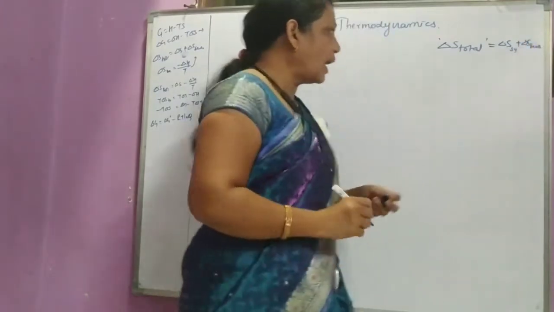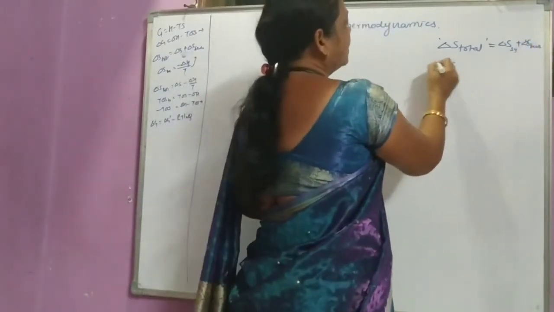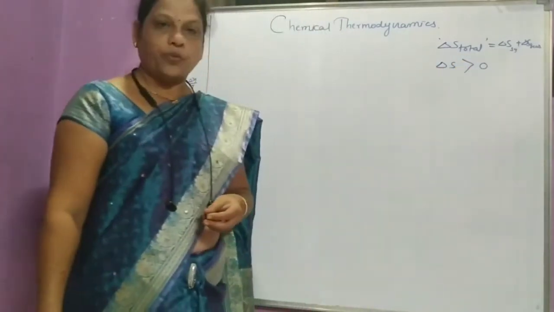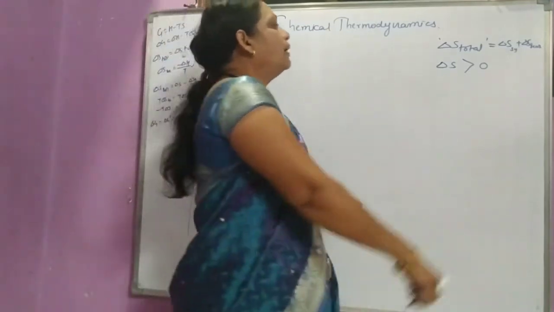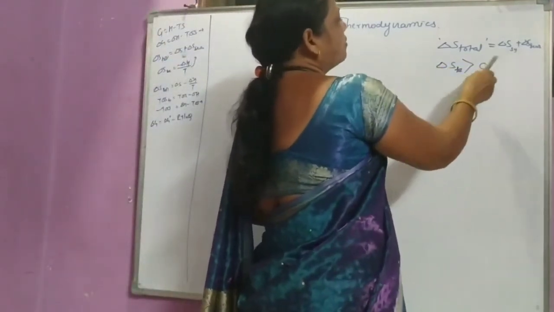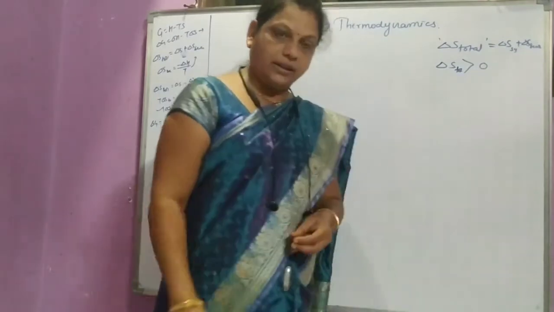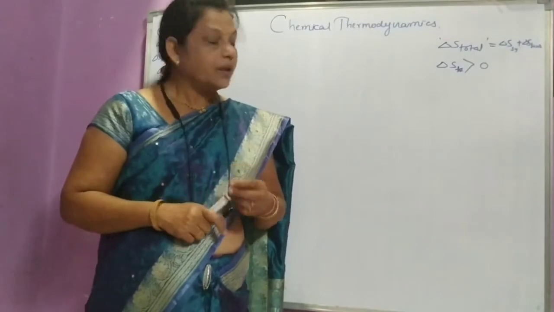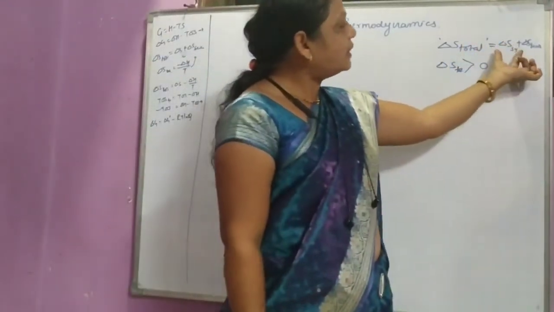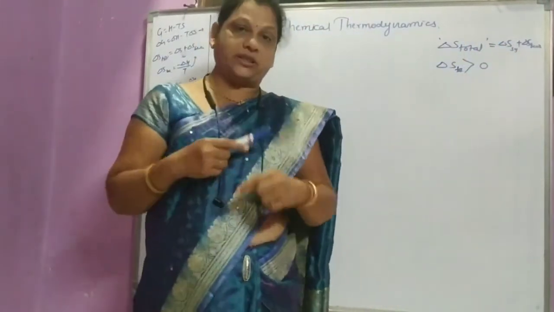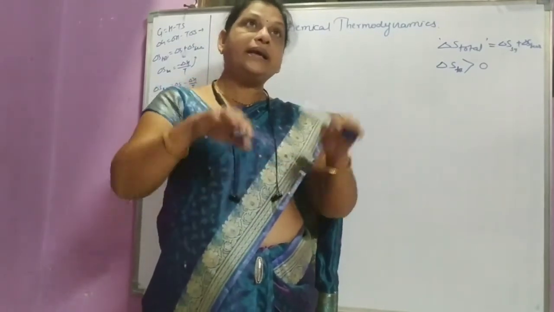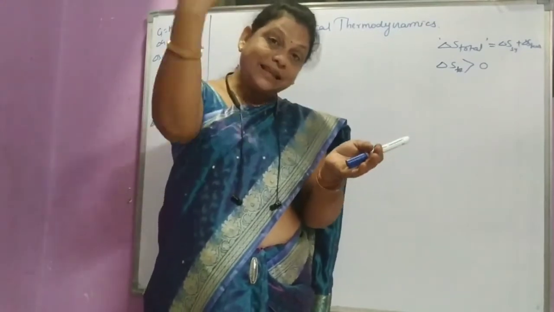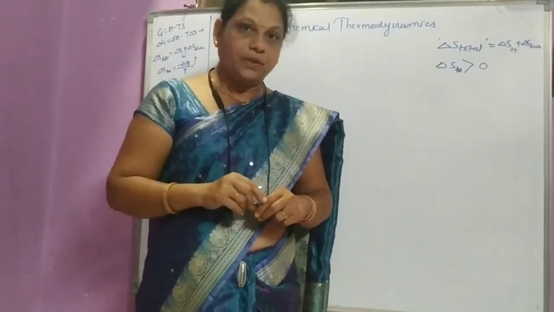For spontaneity, del S total is always greater than 0, that is positive. But del S total is the entropy change for the system plus surrounding. Chemists are interested in the system, that is the reaction mixture, but the surrounding is the part of the universe other than the system.